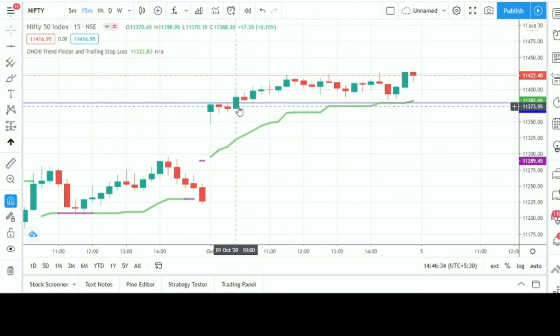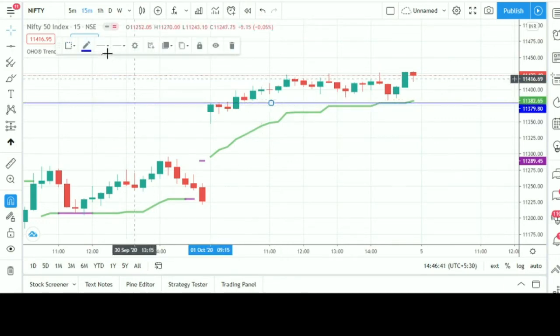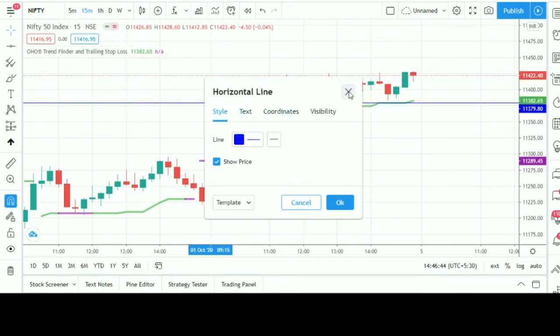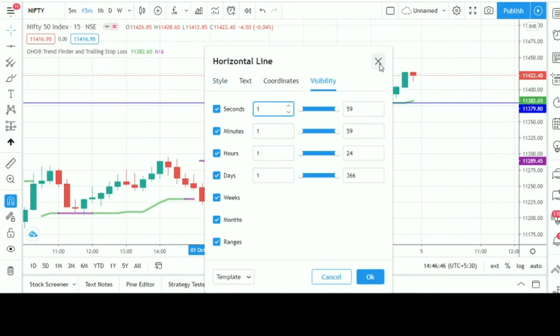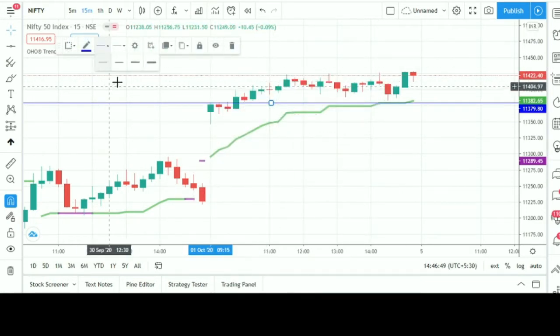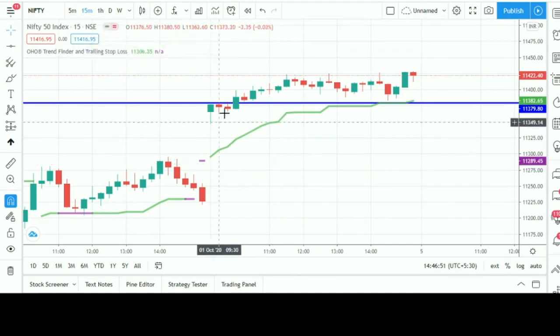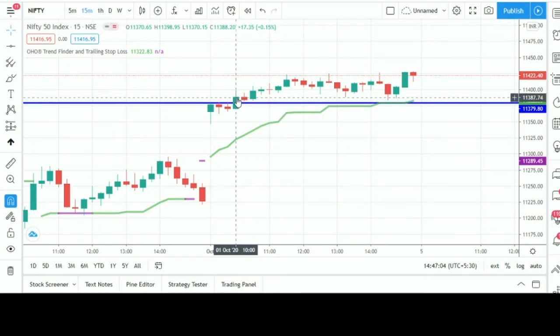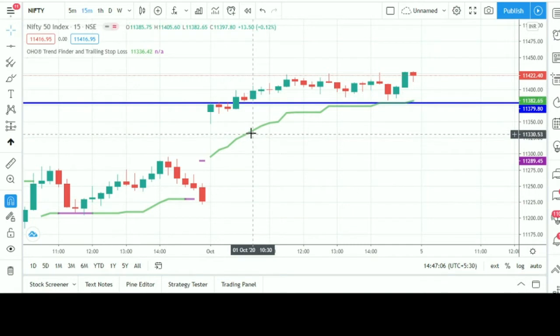Now this is 1, 2, 3, the fourth candle is closing above the line. Let me make it bold. Okay, now this third candle is closing above the line, so we should buy on this at 11,388. Its closing is 11,388, so we have to buy on 11,388, and we have the SL line.